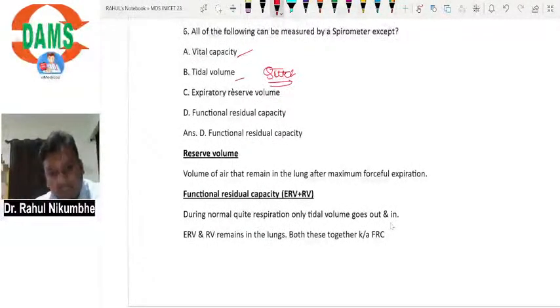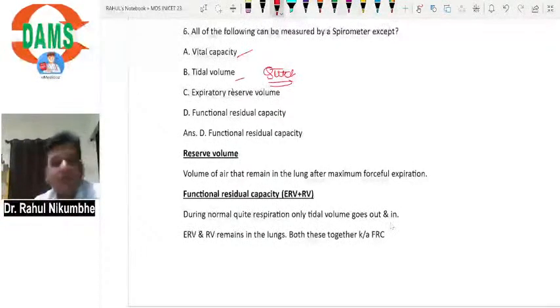During normal quiet respiration, only tidal volume goes in and out. Expiratory reserve volume and residual volume remain in the lungs. Both of these together are called functional residual capacity. Okay, what is the meaning of residual volume? It is the volume of air that remains in the lung after maximum forceful expiration.